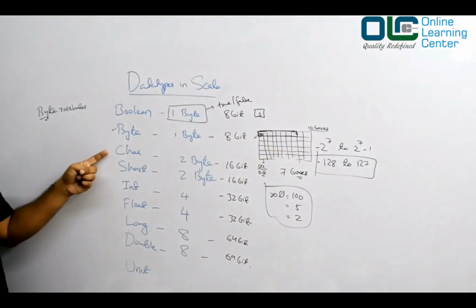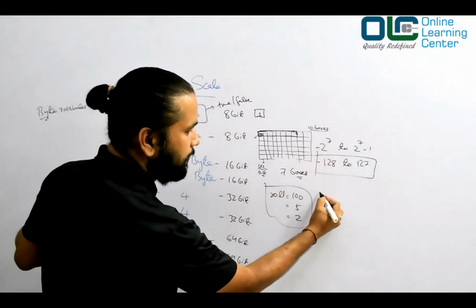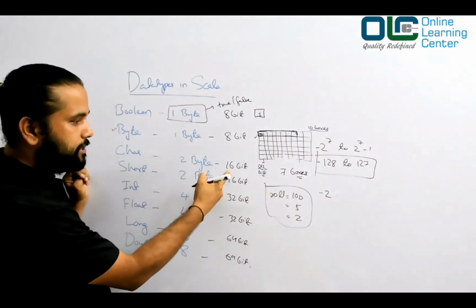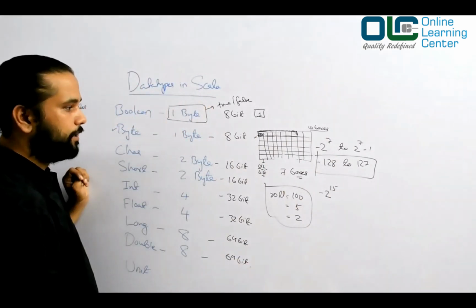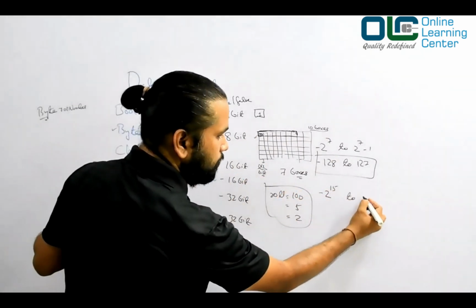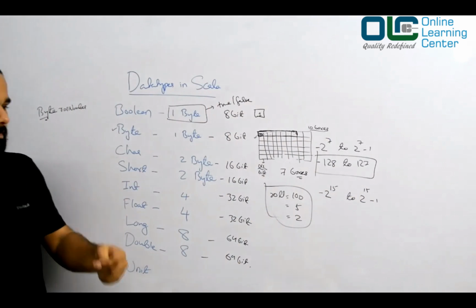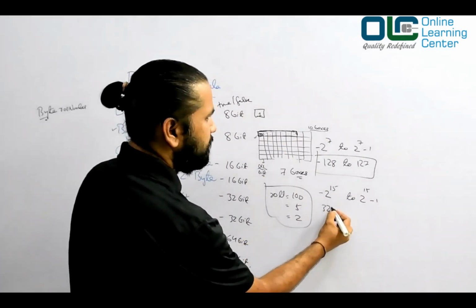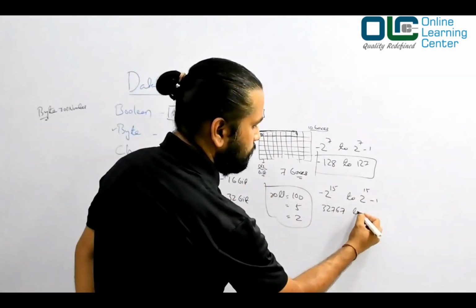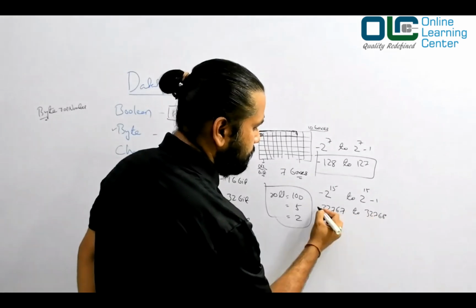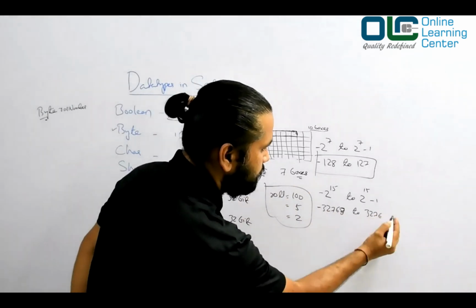Now you talk about character. Character is 2 bytes. 2 bytes means 16. Now the formula is how much? Minus 2 to the power, 16 minus 1 is how much? 15. So 2 to the power 15, how much does it come to? A big number, 32767 or something like that. 32768 with a minus symbol. Sorry, it would be 8 here and it would be 7 here. We'll look into that number.